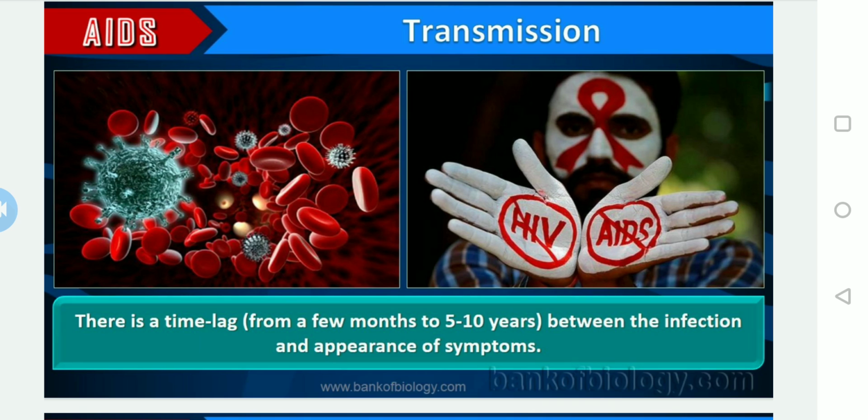If they are very weak with respect to the immune system, the symptoms may arise from the beginning, that means from a few months. But if they are very good with respect to the immune system, the symptoms may appear after a few years, up to 10 years. So there is a time lag of a few months up to 5 to 10 years between the infection and appearance of the symptoms.